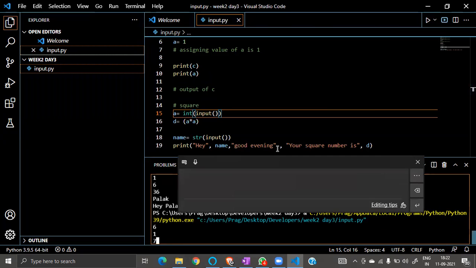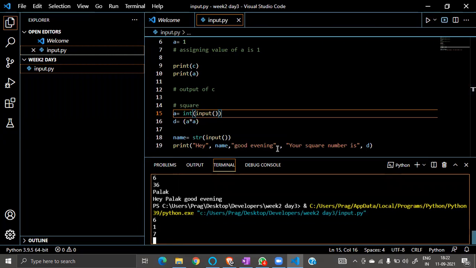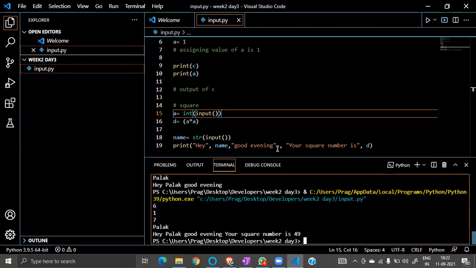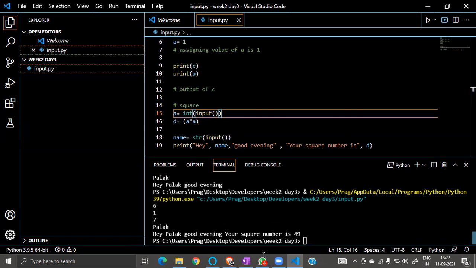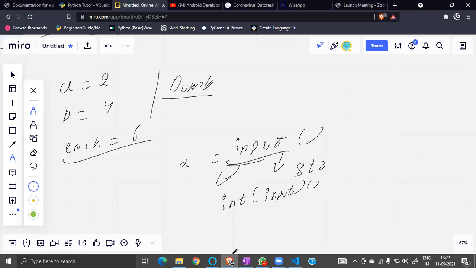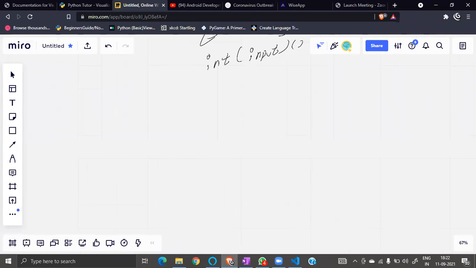It's asking for input, let's say 7. Okay. Hey Palak, good evening. Your square number is 49. Correct. See how beautiful it is, right? So you can use your creativity, okay, how you want to display this message to your customer, okay. So input is clear, I guess? Till now input is clear, variable is clear, okay.